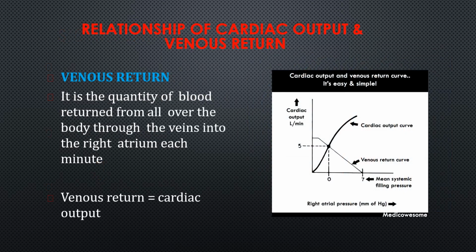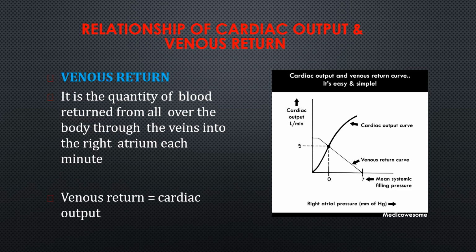So in the video, you have seen about the cardiac output and venous return. Both are the same. Why? Because the cardiac output is the amount of blood ejected by each ventricle per minute, and venous return is the quantity of blood returned from all over the body through the veins into the right atrium each minute. The same in reverse manner is called the venous return. The amount supplied by the heart to the whole body is returned to the heart, especially the right atrium, through the veins. So cardiac output is equal to venous return.